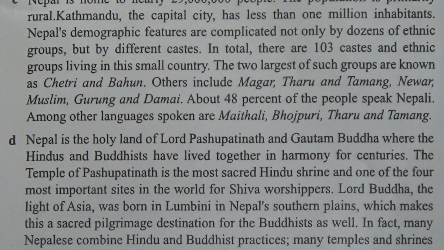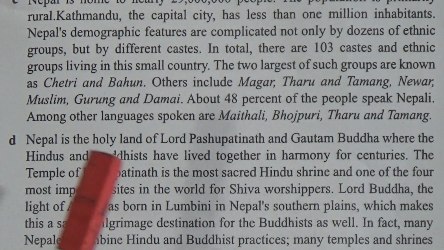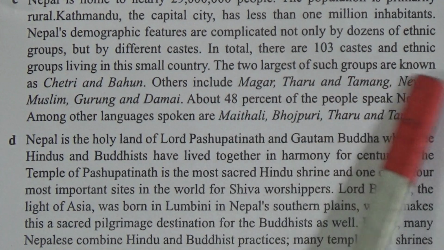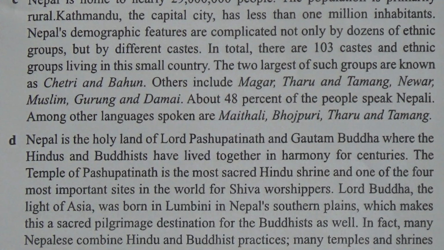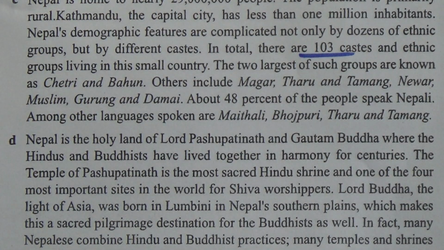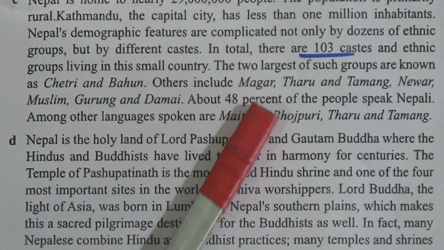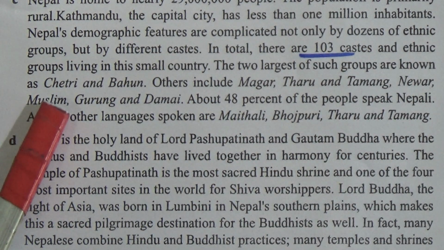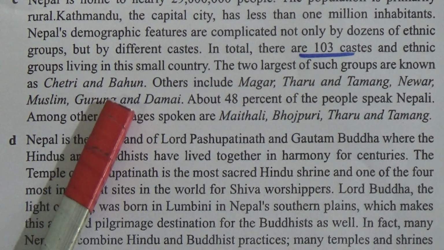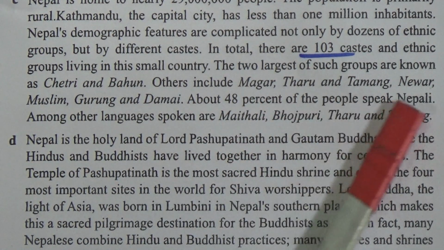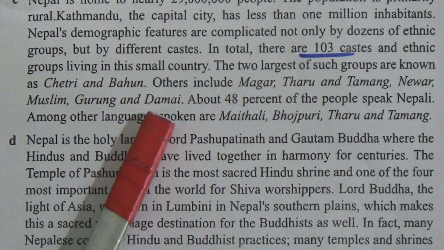So Nepal's demographic features are totally complicated. In total, there are 103 castes and ethnic groups living in the small country. This is a huge number in a small country, and the two largest of such groups are known as Chetri and Bahun. Others include Magar, Tharu and Tamang, Newar, Muslim, Gurung and Damai.